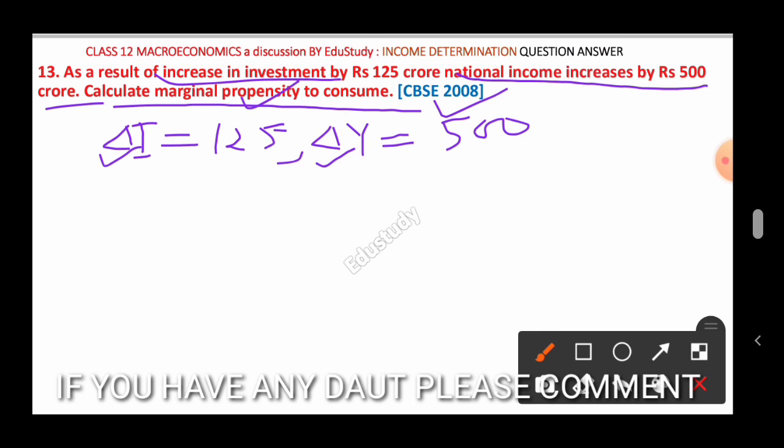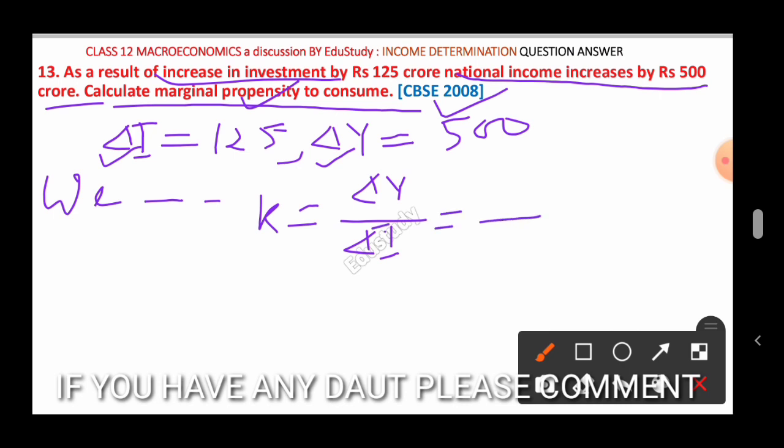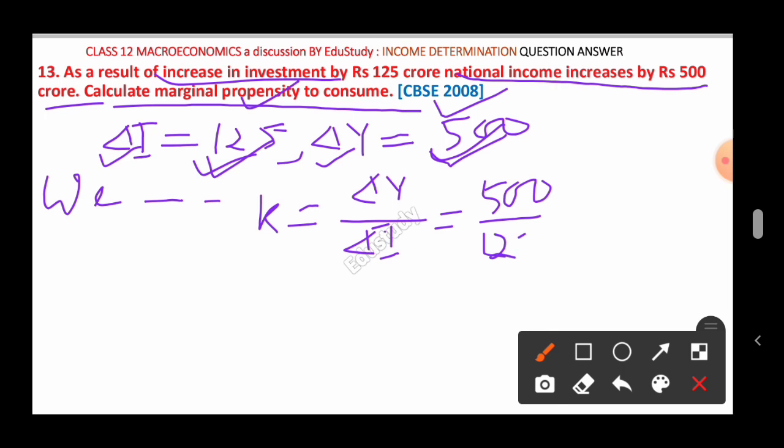So we know that multiplier K equal to del Y by del I. Putting the values, del Y is 500 and del I is 125, and after simplification you will find 4. That means K equal to 4.